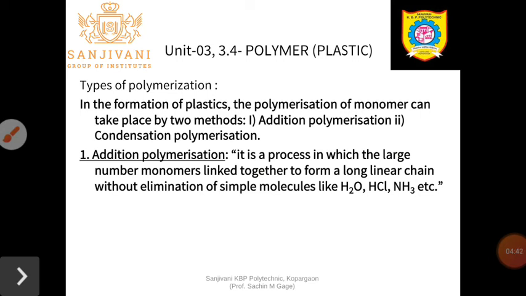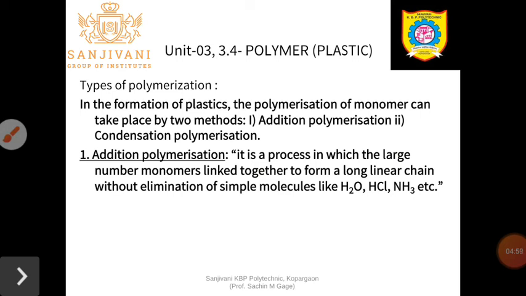Addition in the sense just the addition of a large number of small molecules, that is the monomers, takes place.